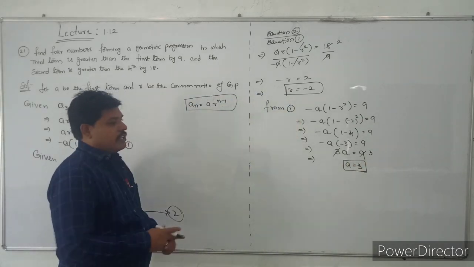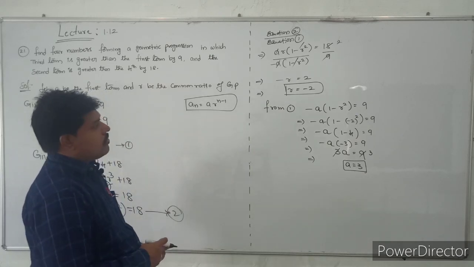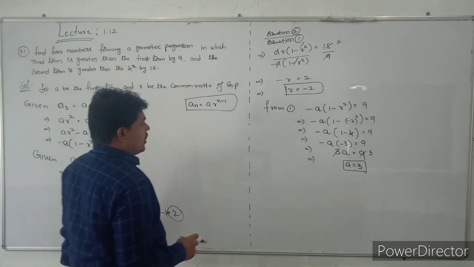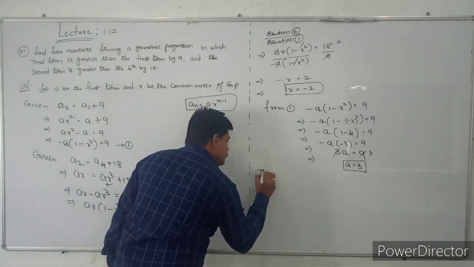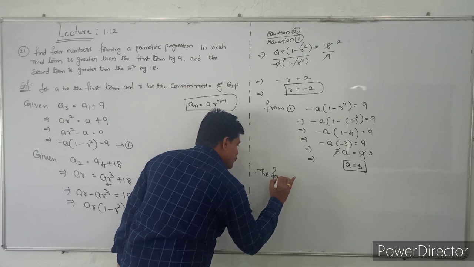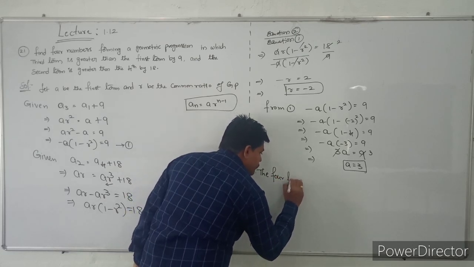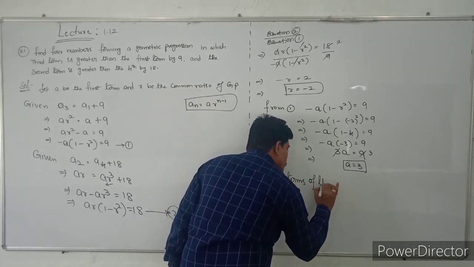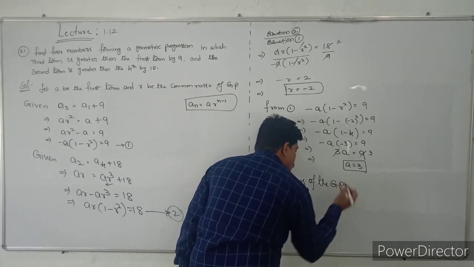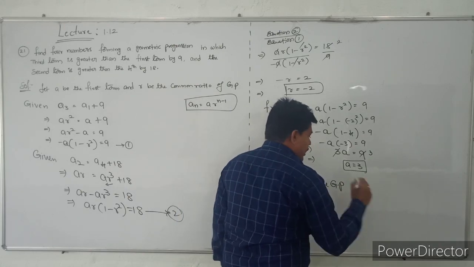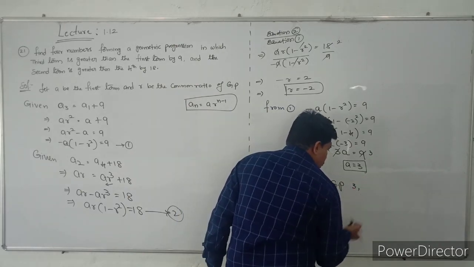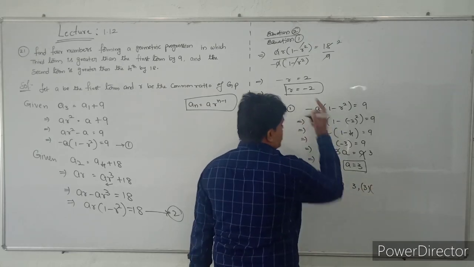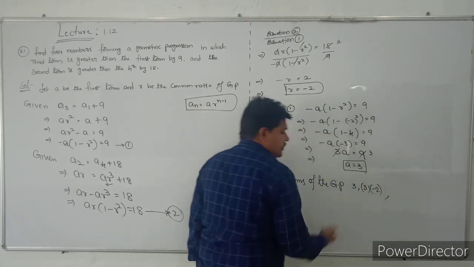So R value is minus 2, A value is 3. Then we can write the 4 terms of the given geometric progression. First one is A, then AR, A value is 3 into R value is minus 2.